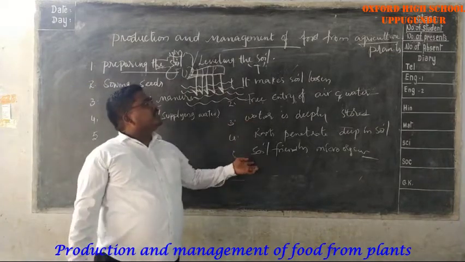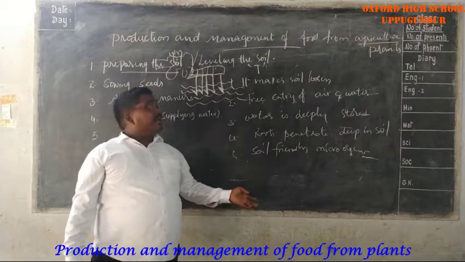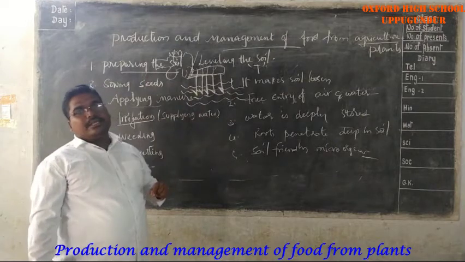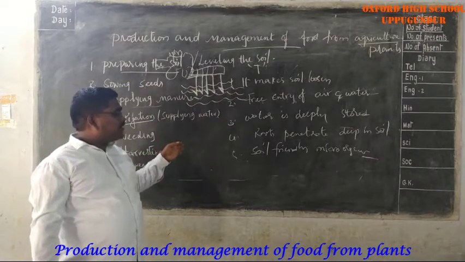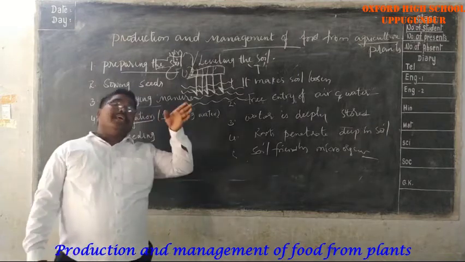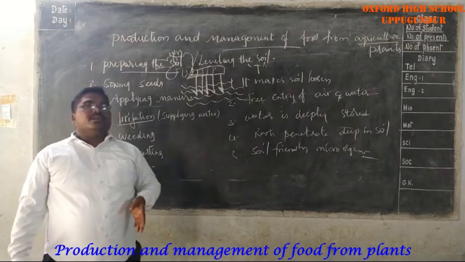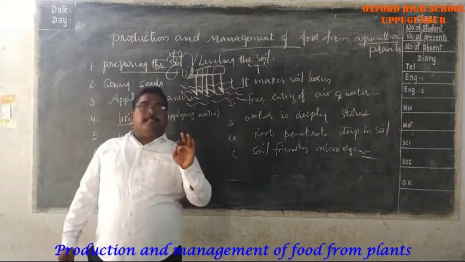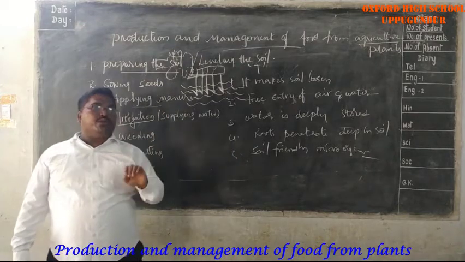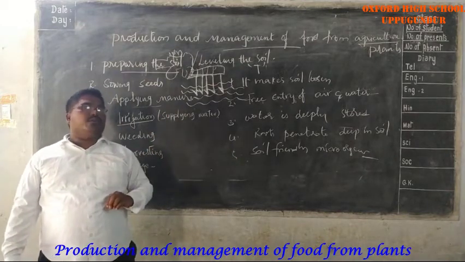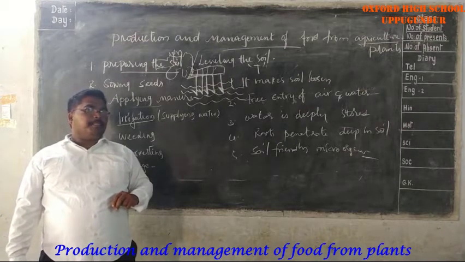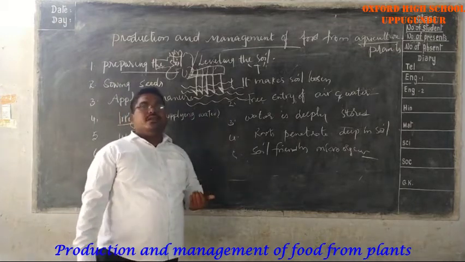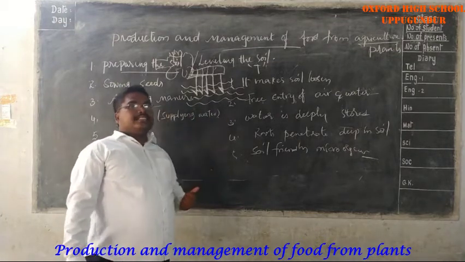Okay, so students, these are the important points. So management of agriculture: preparing the soil is very important. So preparing the soil means the farmers divided their field into so many plots known as kayalu or madulu. What is the importance? For easy transportation, or for equal distribution of manure, equal distribution of water, equal distribution of air. Do you understand that? Okay, so preparing soil is very important. The farmer has an idea about this before growing, before their agriculture practices.